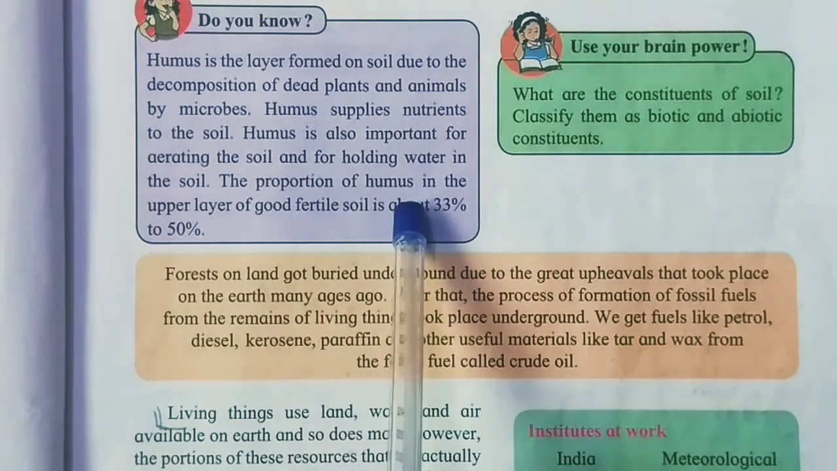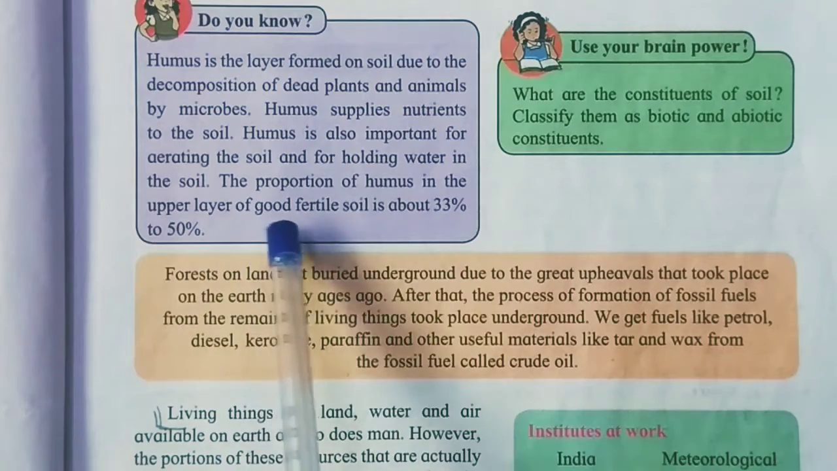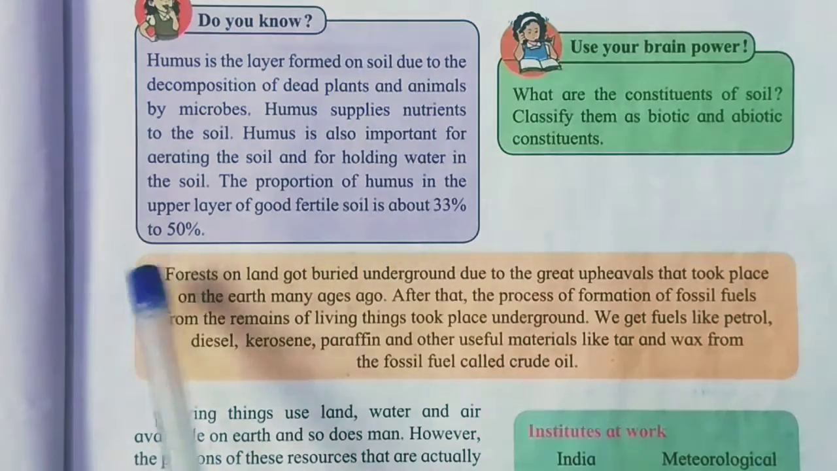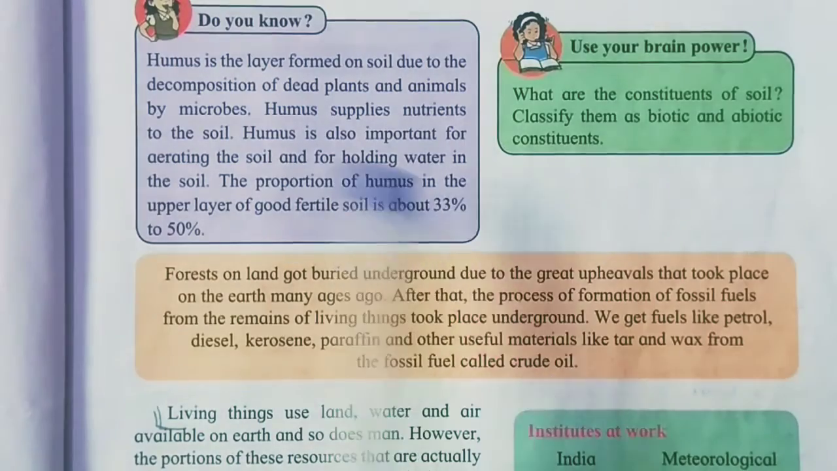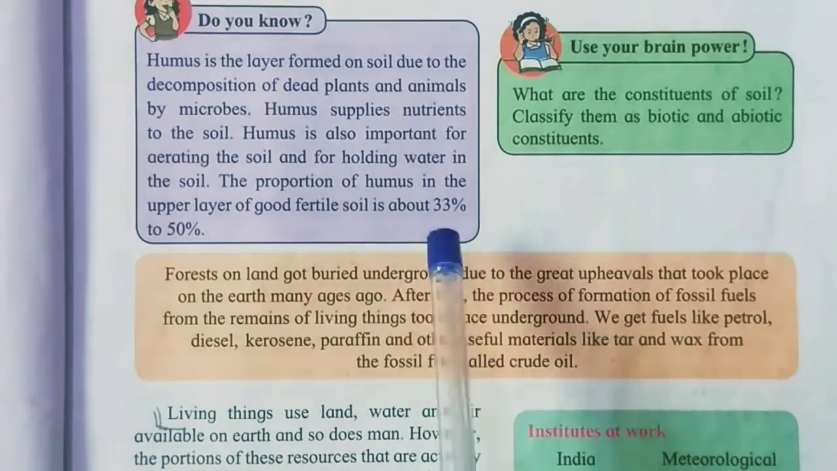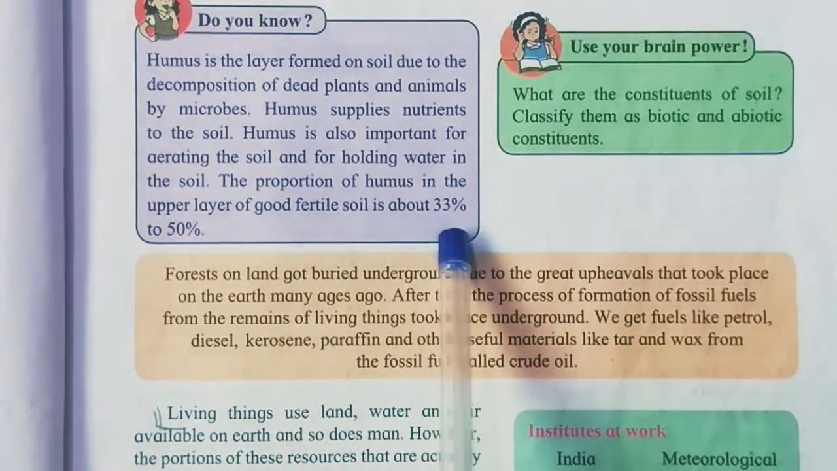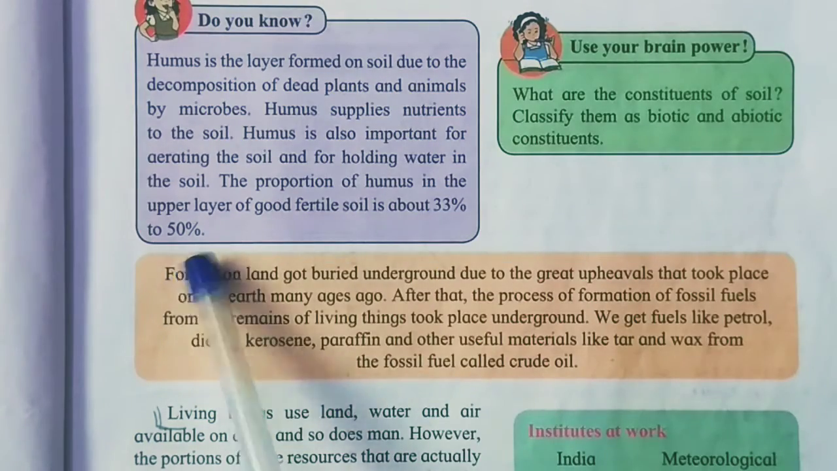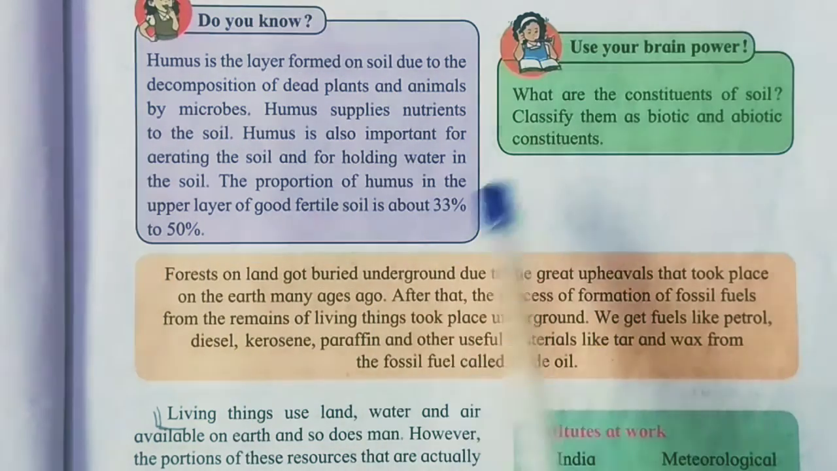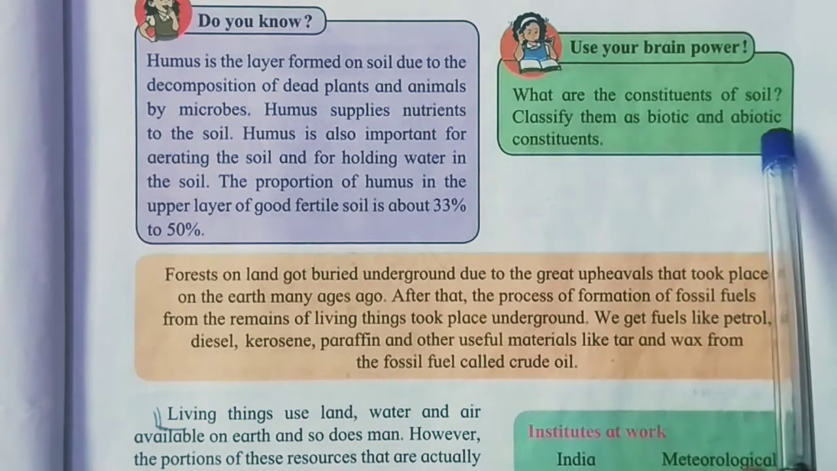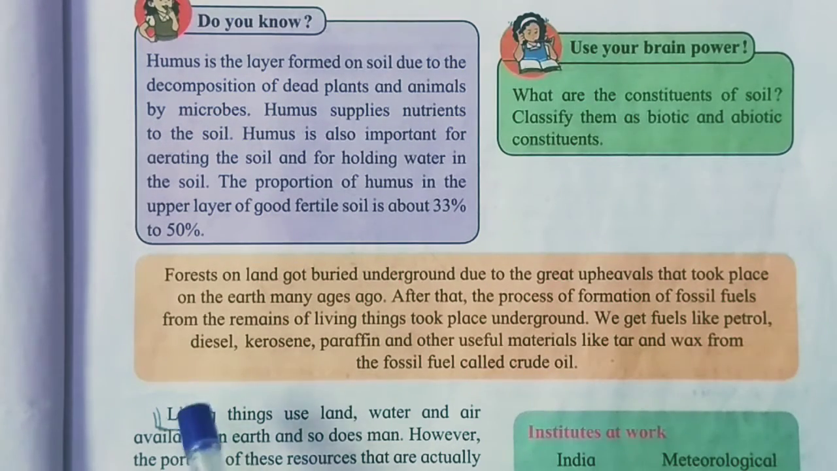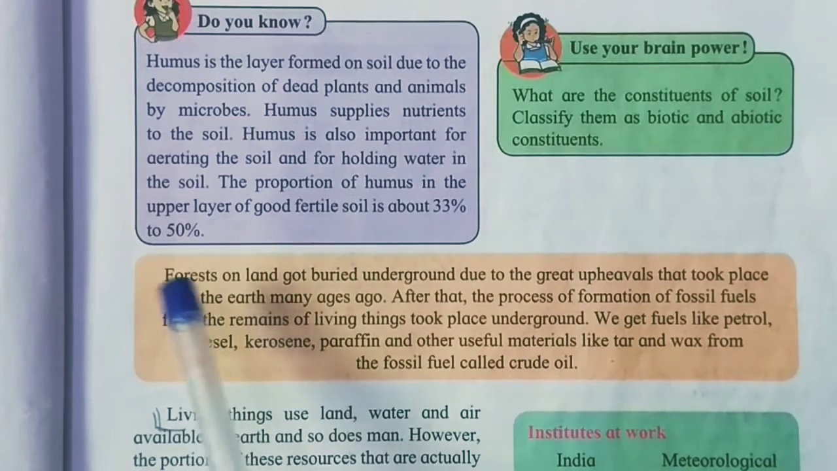The proportion of humus in the upper layer of good fertile soil is about 33% to 50%. The proportion of humus in the upper 2.5 centimeter layer of good, mature soil is 33% to 50%. Okay. So what are the constituents of soil? Classify them as biotic and abiotic constituents. Okay. So see here,